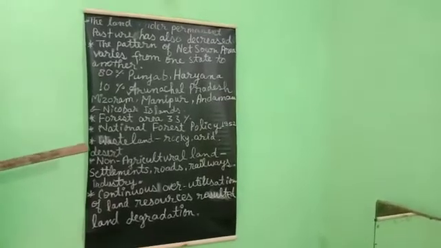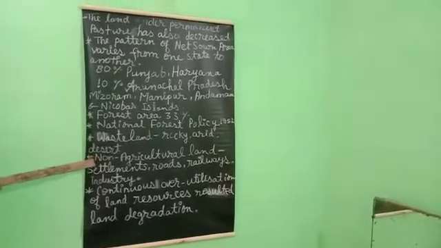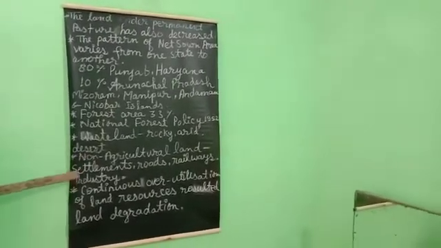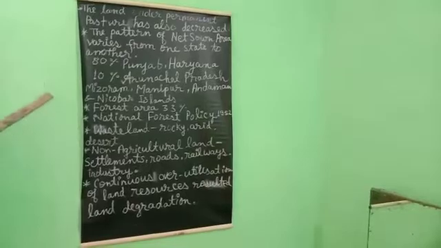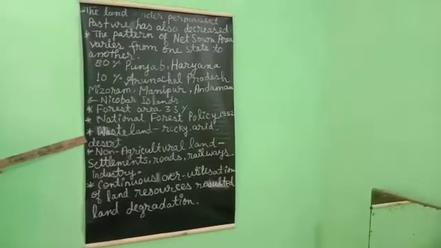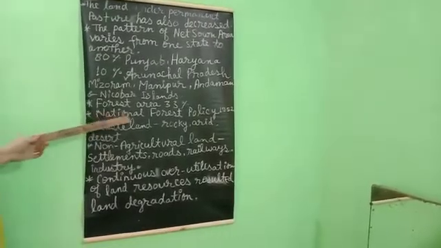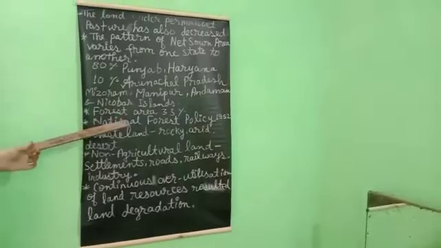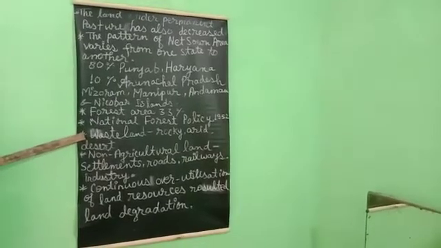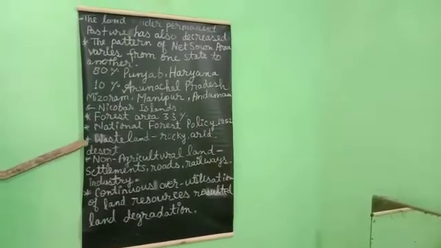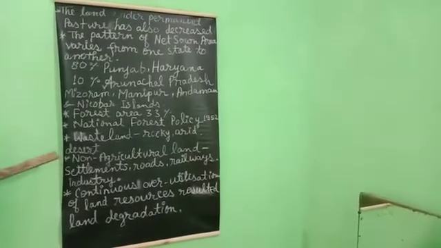Why? It was considered essential for maintenance of the ecological balance, to control the over-exploitation and over-utilization of the limited forest resources, to increase the permanent pastures and grazing land, and to increase the net sown area of our country, to make more and more productivity of the crops. That is the aim of the National Forest Policy, which came in 1952, and to control the ecological balance. It also concerns the livelihood of millions of people who live in forested areas and totally depend on them.